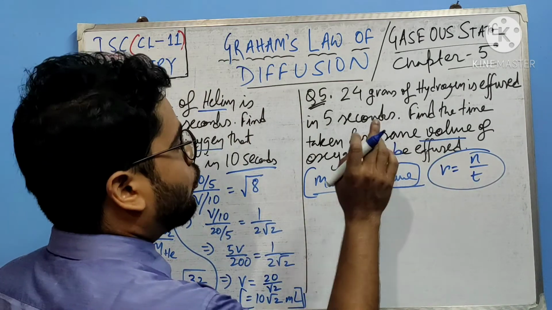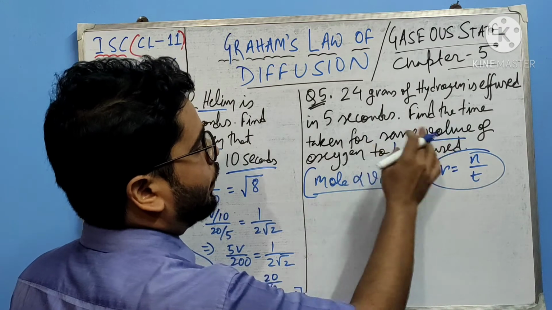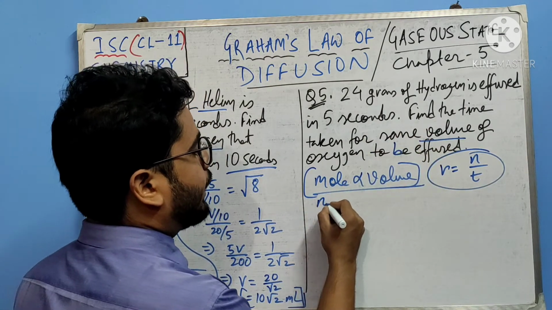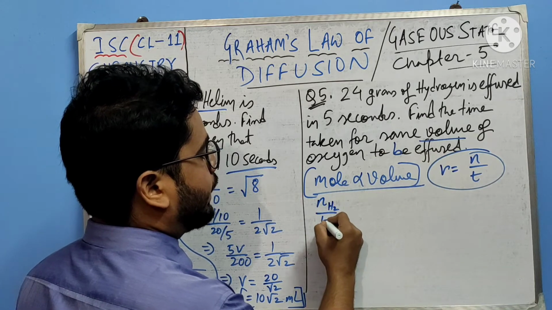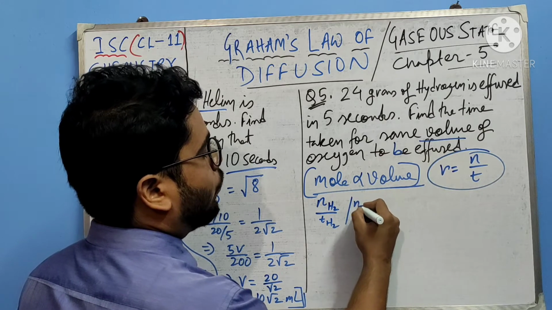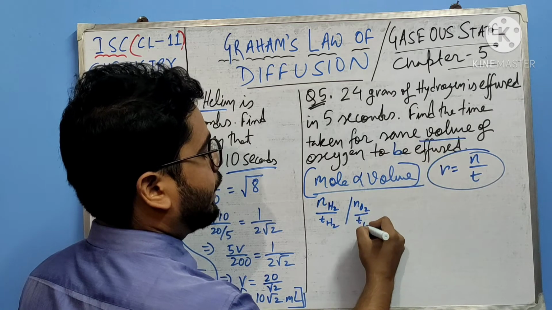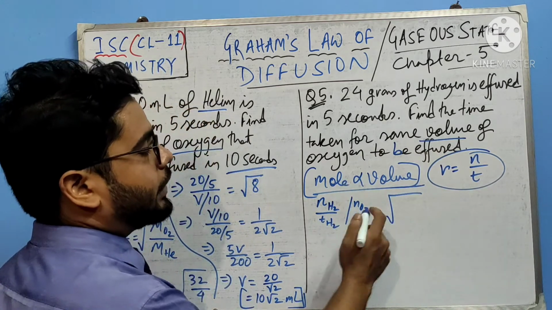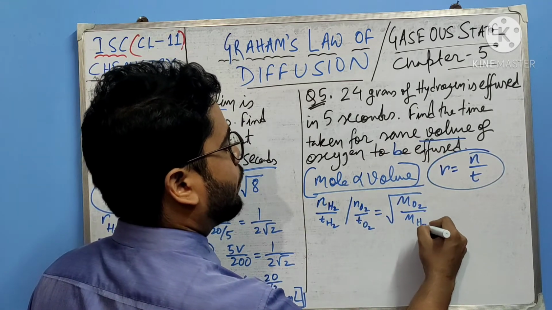So I am writing, for the same volume of gas to be effused, mole of hydrogen by time of hydrogen divided by mole of oxygen by time of oxygen equals root over molecular mass of oxygen divided by molecular mass of hydrogen, right?